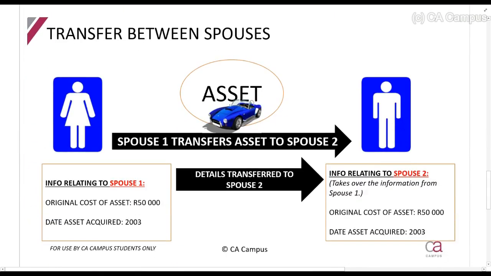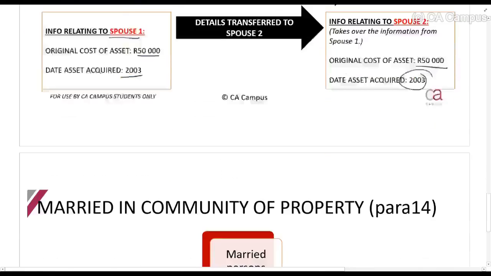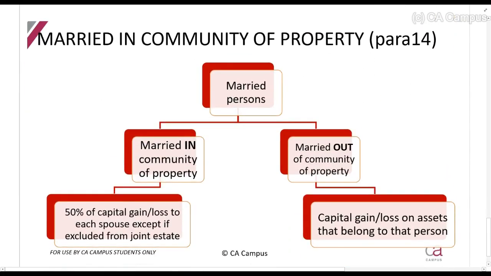So this is just visually trying to show you if spouse 1 transfers to spouse 2, let's say spouse 1 purchased this asset for 50,000 in 2003. After the transfer, they'll assume that spouse 1 purchased it for 50,000 in 2003. And then just a separate section, paragraph 14 here, guys, quickly a discussion.